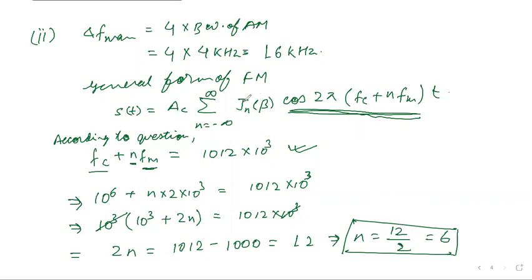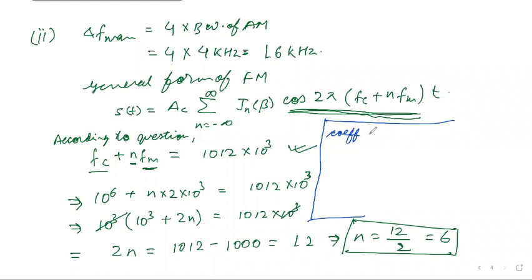So we have here Jn(beta) cos 2 pi fc and fm t. So we have to find out the coefficient. How can we find it out? Let us write it here.